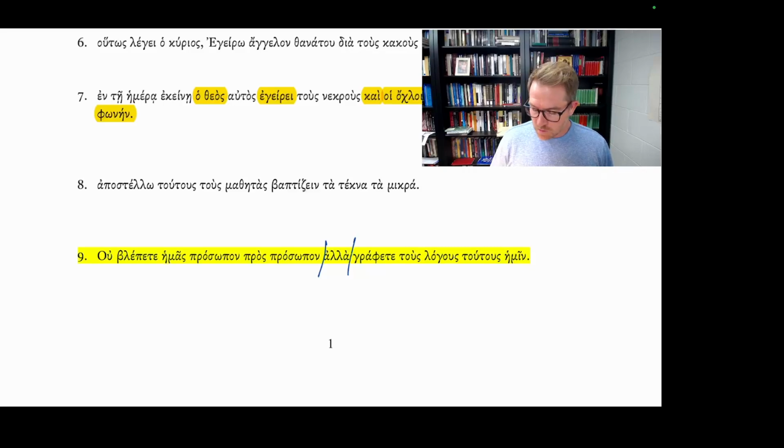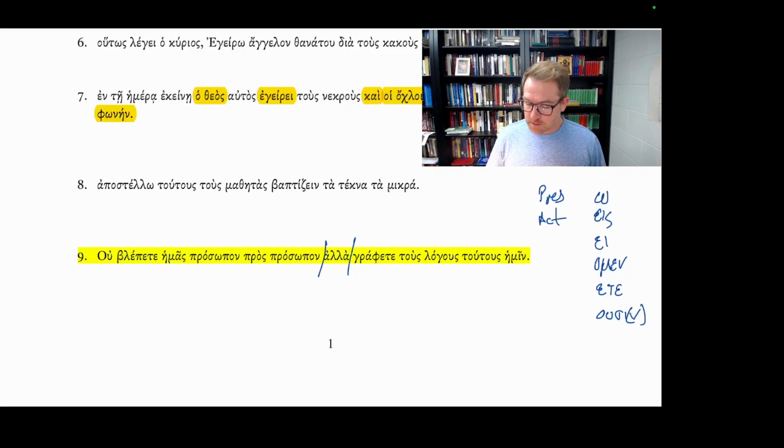Blepete, from our o ace a amen ete usi, sometimes usin, is our present active indicative paradigm, which is what we've learned so far. It tells us that this is a second person plural.